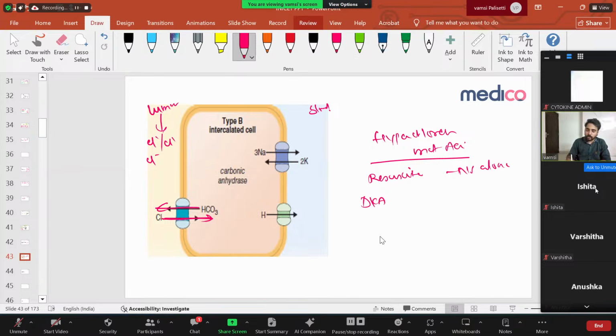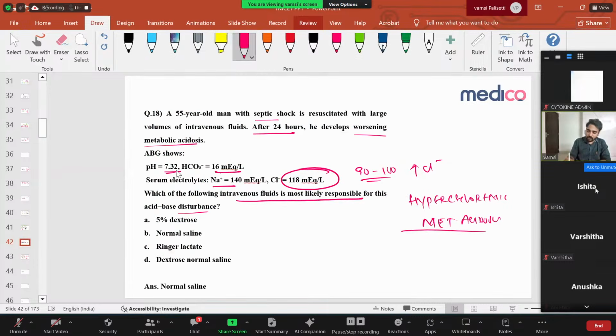Then what do you have to do? You have to stop the 0.9% NS. You can give other fluids like RL, or you can give 0.45% NS. Okay, you can decrease the concentration of the NS. Right? Simple. This is what the question is saying. So this question is about hyperchloremic metabolic acidosis.